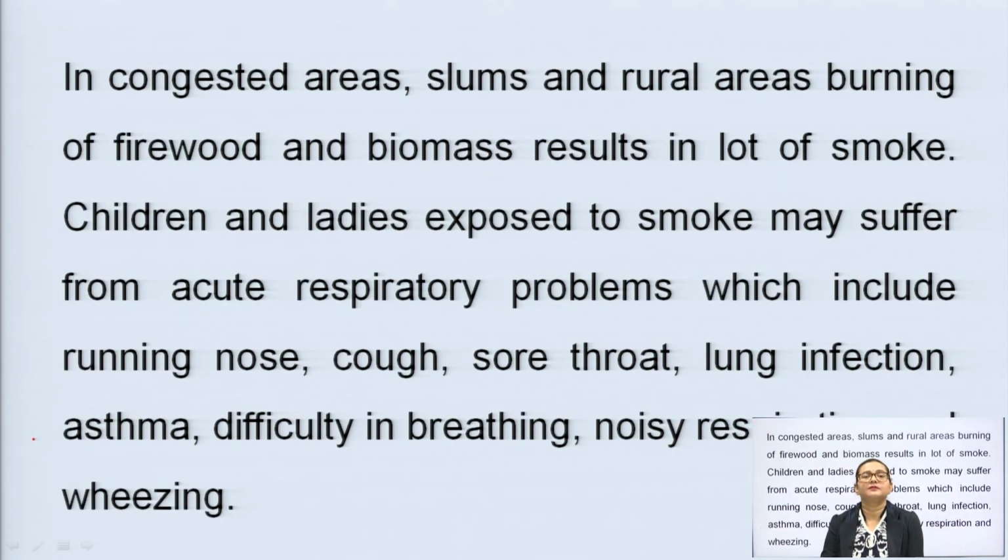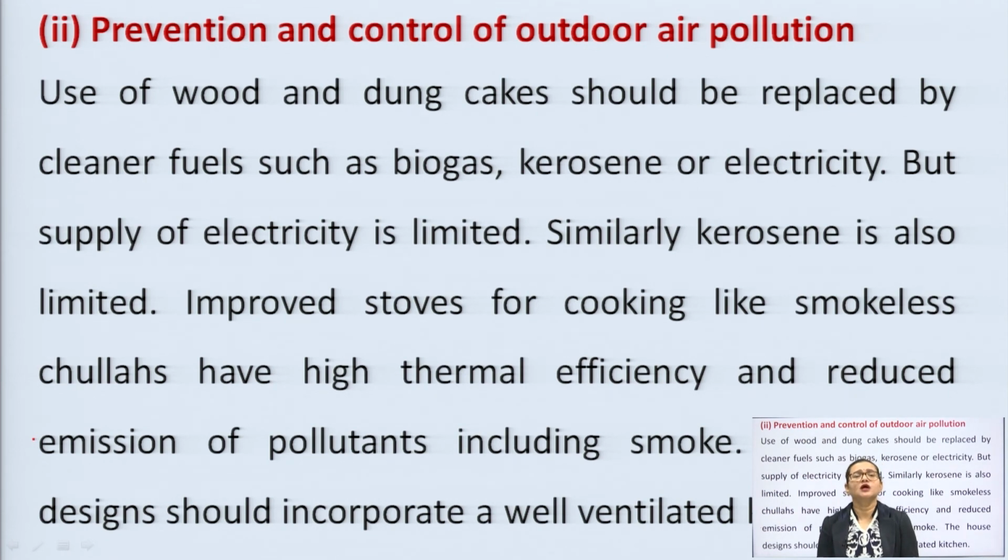Now, next, a preventive control measure to remove outdoor air pollution is control of wood and dung cake burning, which should be replaced by cleaner fuels like biogas, kerosene, and electricity. What are cleaner fuels? Biogas, kerosene and electricity. We should replace our traditional systems like burning fires, like burning cow dung cakes, etc. We should use kerosene, electricity and biogas, etc.